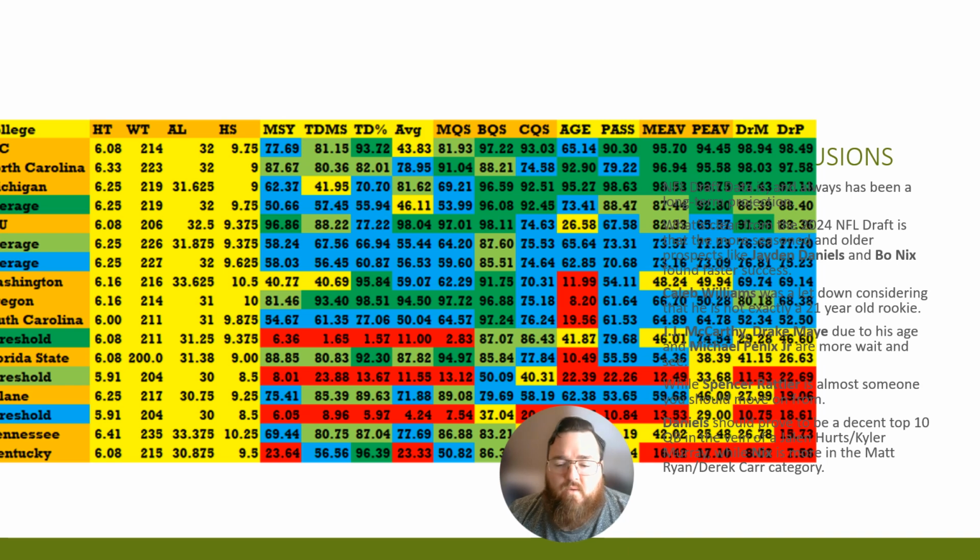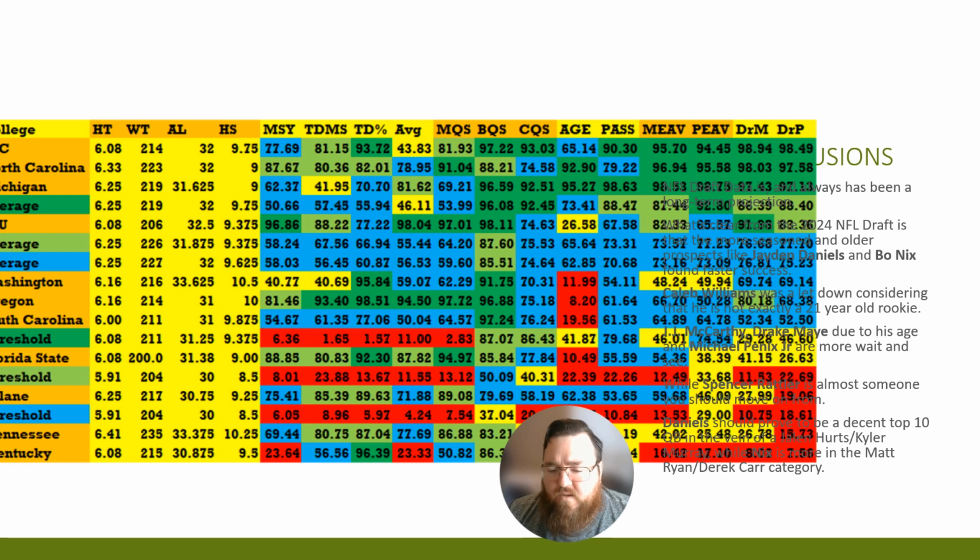But 23-year-old, 24-year-old quarterbacks, you're going to see a higher percentage of those players having success in their first year compared to guys that are younger. So we need more time to really rule out those guys, but that's just where it is. While Spencer Rattler is almost someone you should move on from. I think Spencer Rattler, based on his data and how poorly he performed, you can give him one more year, but the fuse needs to be a little bit shorter on him before you really decide to move on.